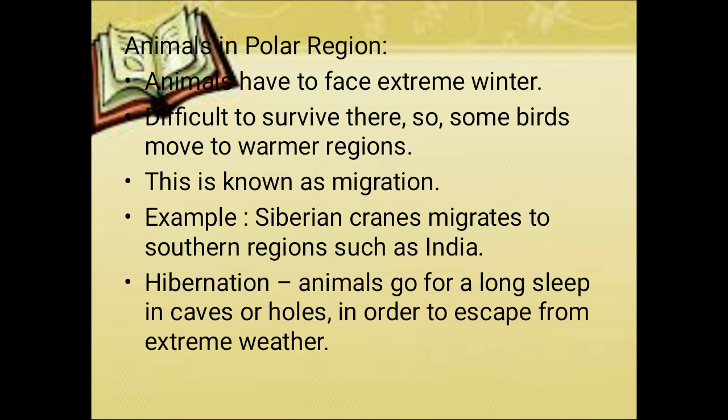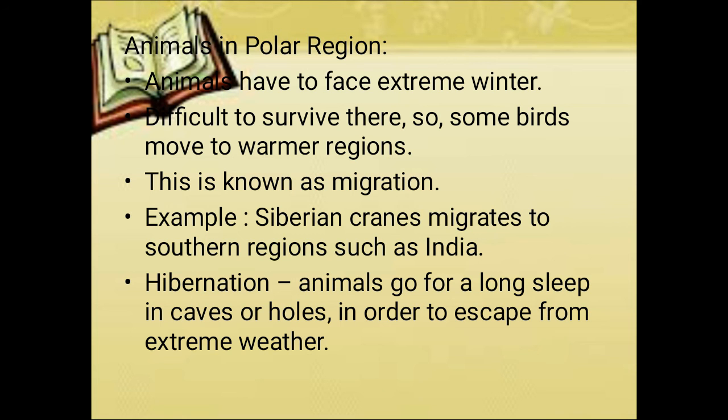So that flying of birds to other places is known as migration. What is that? The movement of birds from one place to another place is called migration. Okay, the birds will adapt in this way.